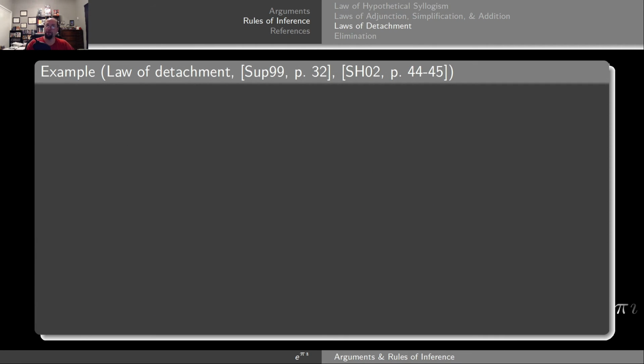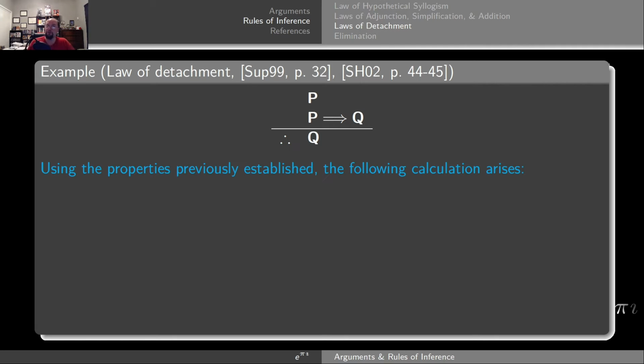Now let's consider the law of detachment, what's known in Latin as modus ponens, or simply modus ponens. There are two premises that lead to the conclusion. The first premise is P. The second premise is P implies Q, and the conclusion is Q must be true. The idea is P is true, P triggers Q, therefore Q must be true. So, one can use a truth table to show that this is a valid argument, but I'm going to use the previously established identities to do a calculation.